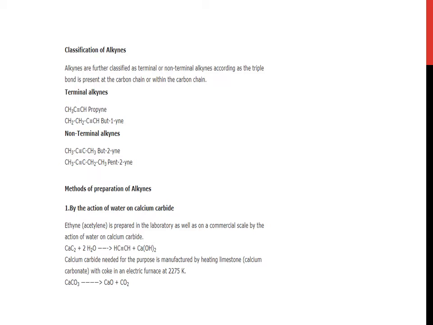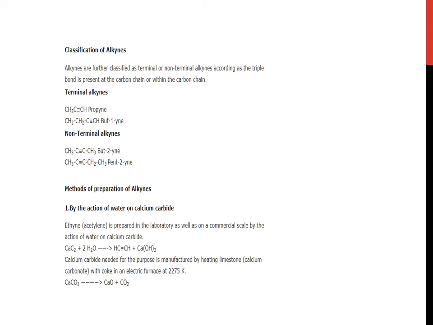CH3CH2C triple CH, it is but-1-yne. Non-terminal alkynes, it is CH3C triple CCH3, but-2-yne. Similarly pent-2-yne.